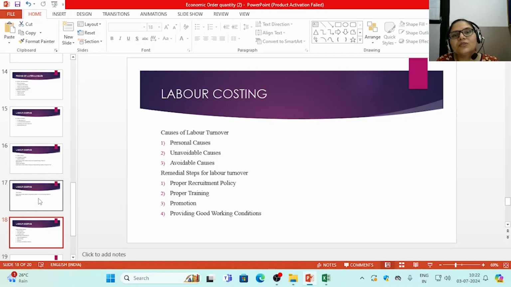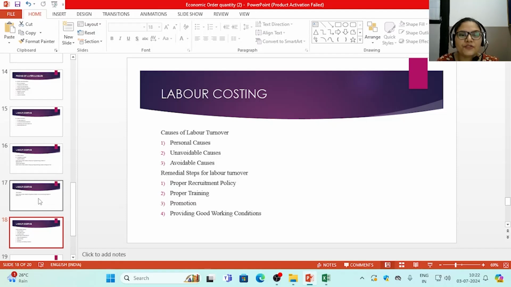Avoidable causes are those which are in the control of the firm. They can be avoided if some remedial actions are taken to avoid these kinds of causes. These kinds of causes are called avoidable causes. Avoidable causes can be poor wages and allowances. If the person sees that he is being paid poor wages and allowances, it is in the control of the organization to rectify this and retain the labor.